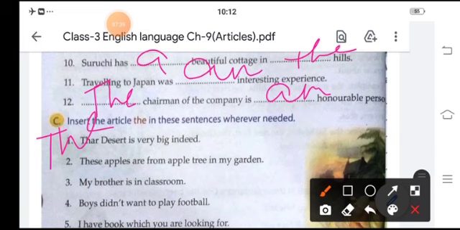These apples are from the apple tree in my garden. My brother is in the class. Boys didn't want to play the football.